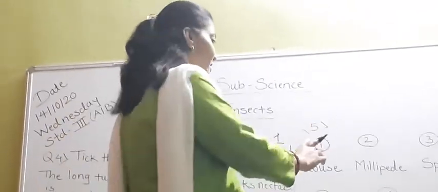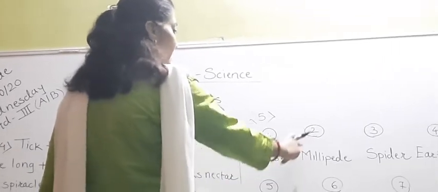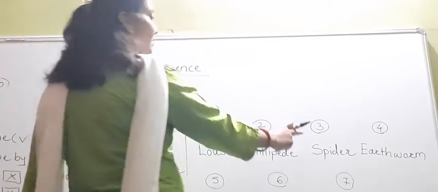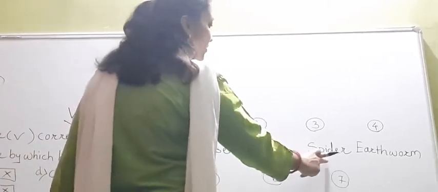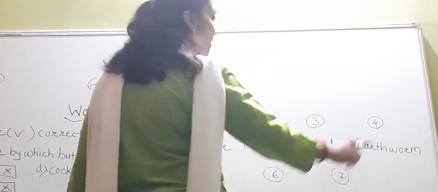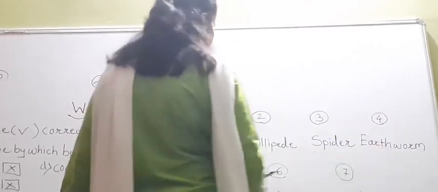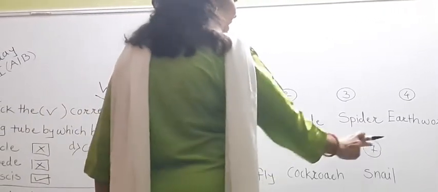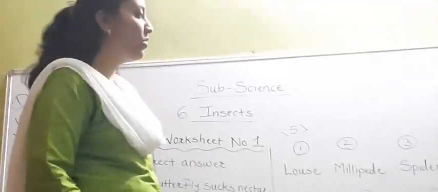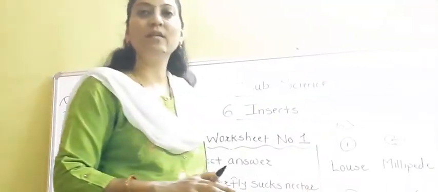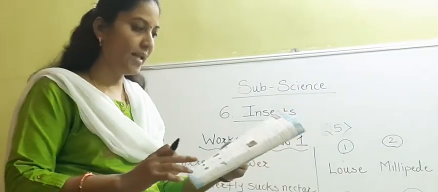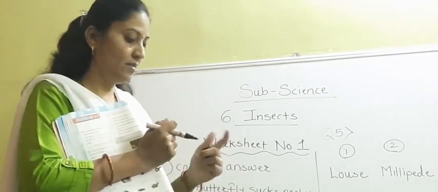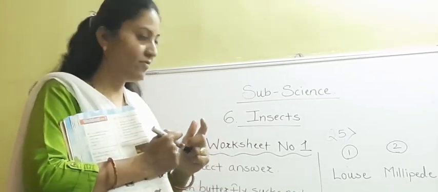So the first picture is of a louse. Second picture, under that picture you have to write down millipede. Third picture, that is the picture of a spider. Fourth picture is of an earthworm. Fifth picture is of a housefly. Sixth picture is of a cockroach. And seventh picture is of a snake. So you have to write down their names. Okay. So, have you understood? Like this we have solved worksheet number 1. Now students, I hope that you have understood this very well.